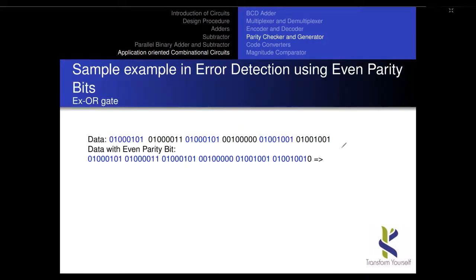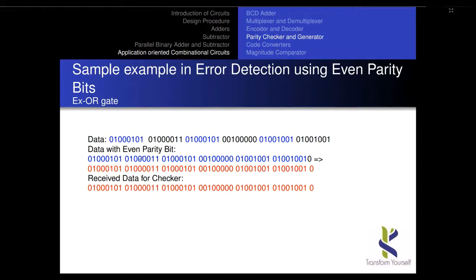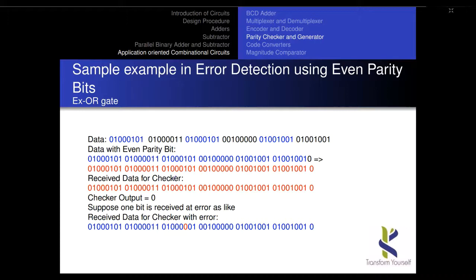So this is what I explained in the last class. This is the actual data. In that actual data, since it is even parity, I will substitute a 0 here. Okay, and at the receiver side, I am receiving the entire thing as data, totally a 49-bit input, and if the checker output is 0, it means there is no error. If the checker output is 1, it is an error.